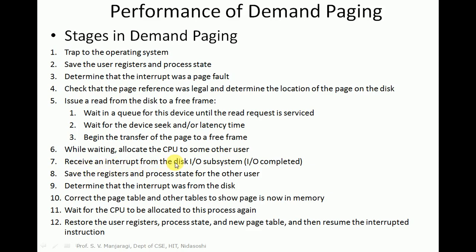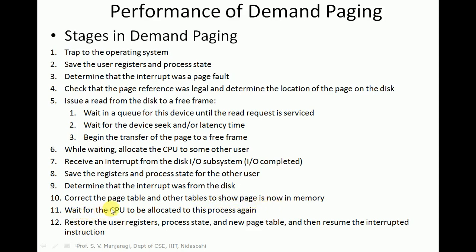Receive an interrupt from the disk I/O to indicate that I/O operations are completed. Save the registers and process state of the other user. Determine that the interrupt was from the disk. Now the interrupt is indicating that the disk has completed the I/O operation. After that, we have to correct the page table: the entry in the page table was invalid, and we have to make it valid. So that is the correction of the page table, and of other tables, to show the page is now in the memory.